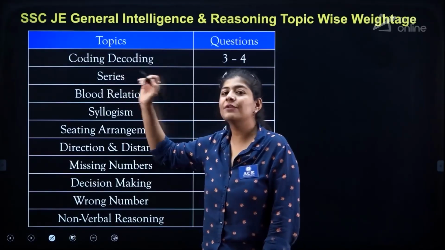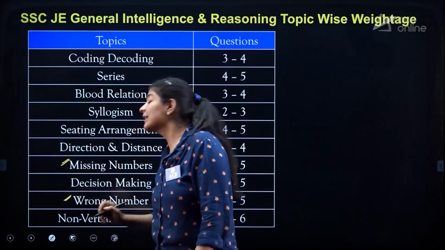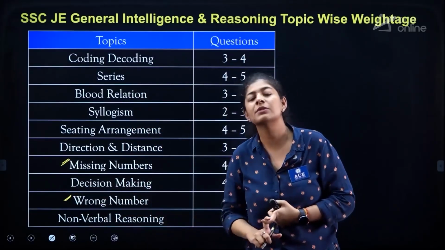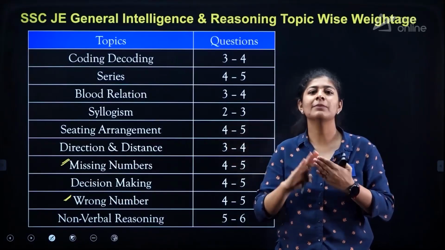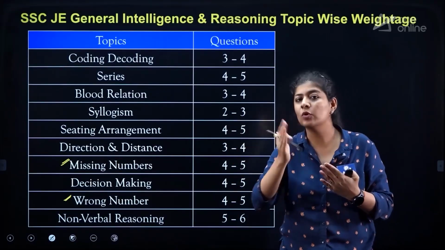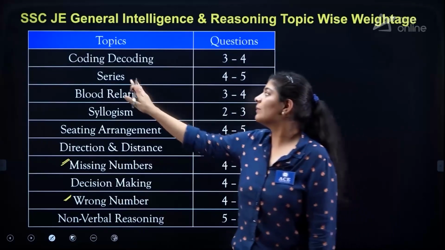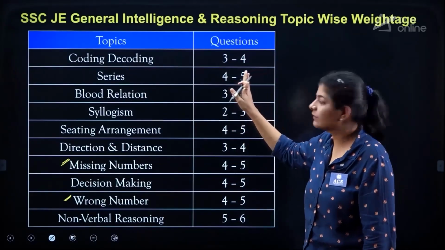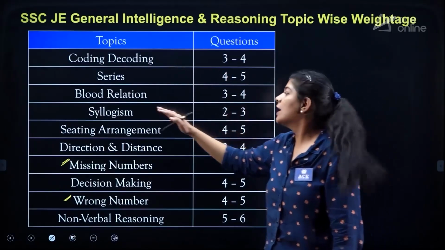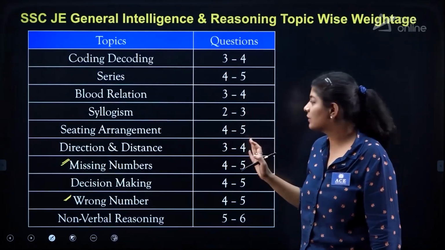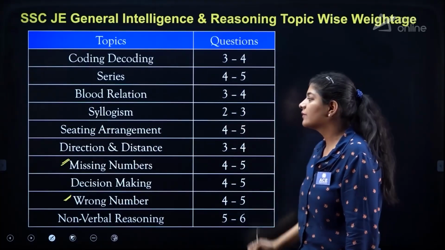Series: here, as you can see, I also mentioned the missing number and the wrong series, because in some of the papers we observed that only the alphabetic segment was asked, or maybe in some of the questions alphabetic and number were both asked separately. That is why it is mentioned like this. So from series we are having 4 to 5 questions. From blood relation we are having 3 to 4 questions. Syllogisms we are having 2 to 3 questions. Sitting arrangement we are having 4 to 5 questions.